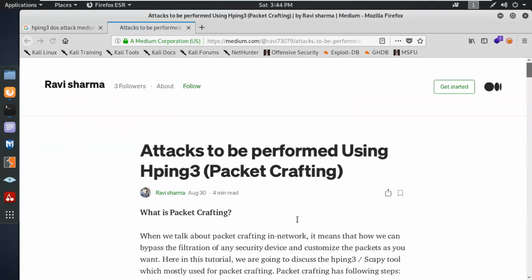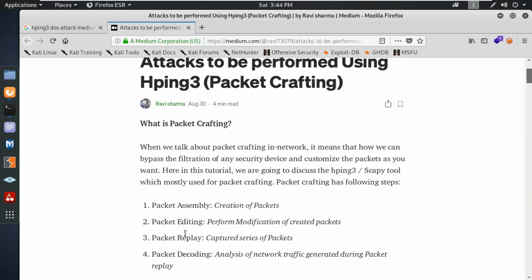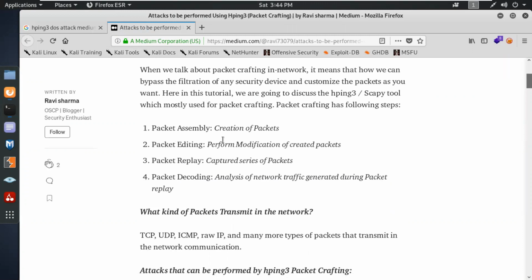What is packet crafting? Packet crafting in networking means how we can bypass the filtration of any security device and customize the packet as we want. It means fragmentation. You can see packet assembling, creation of a packet, packet editing, performing modification of the created packet, packet replaying, capturing a series of packets, and packet decoding, analyzing the packet traffic generated during the packet replay.